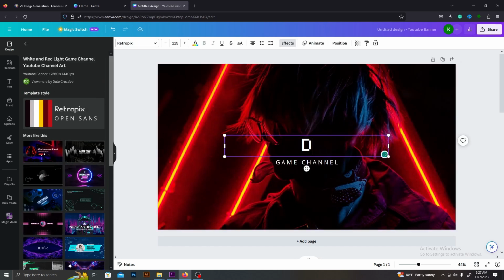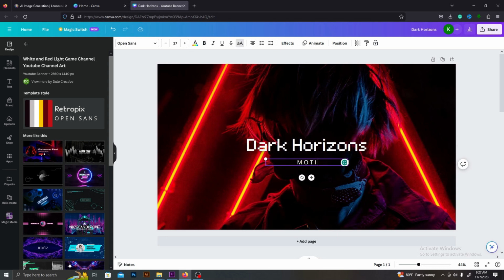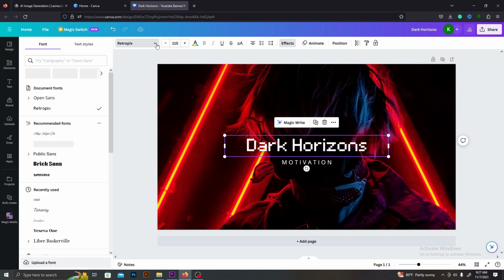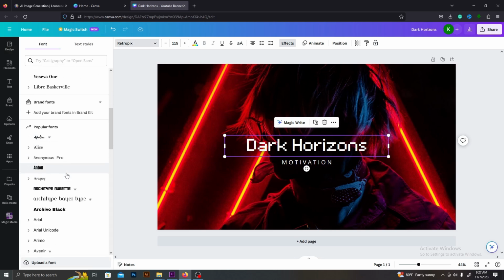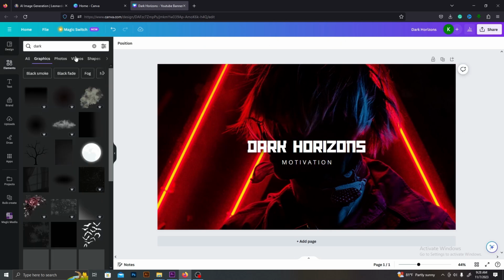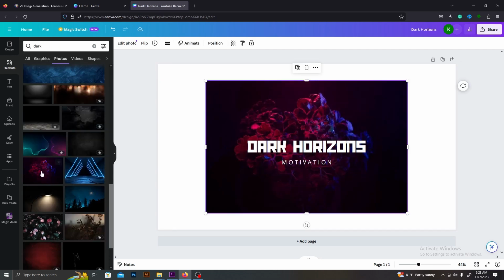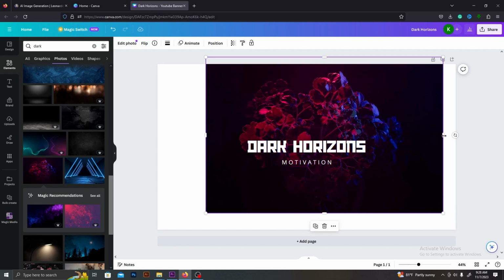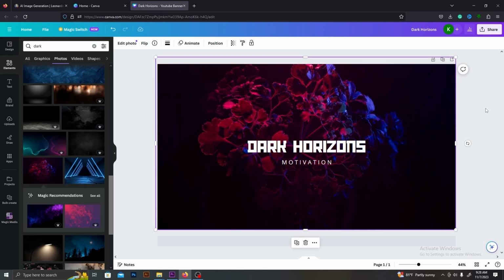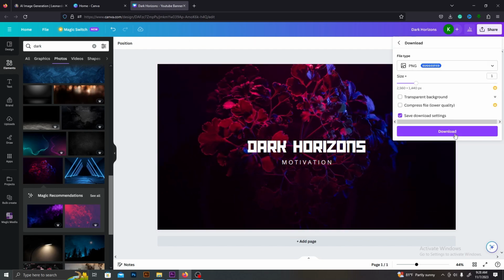So let's delete those. And let's change this heading to Darker Horizons and change this slogan to Motivation. I think it's better to change this font. Let's add a new font as well. I will add a new background image as well. Go to Elements from the side menu and search for any image you want. I will add a darker background like this. I think this is good. Let's download it. The next step is creating the videos.